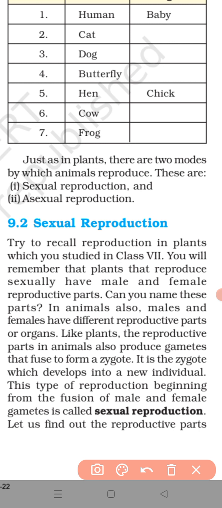Okay. The production of a new organism from two parents by making use of their sex cells or gametes is called sexual reproduction. Okay, so this is the definition of sexual reproduction, and we'll continue the topic and the chapter in the next day.